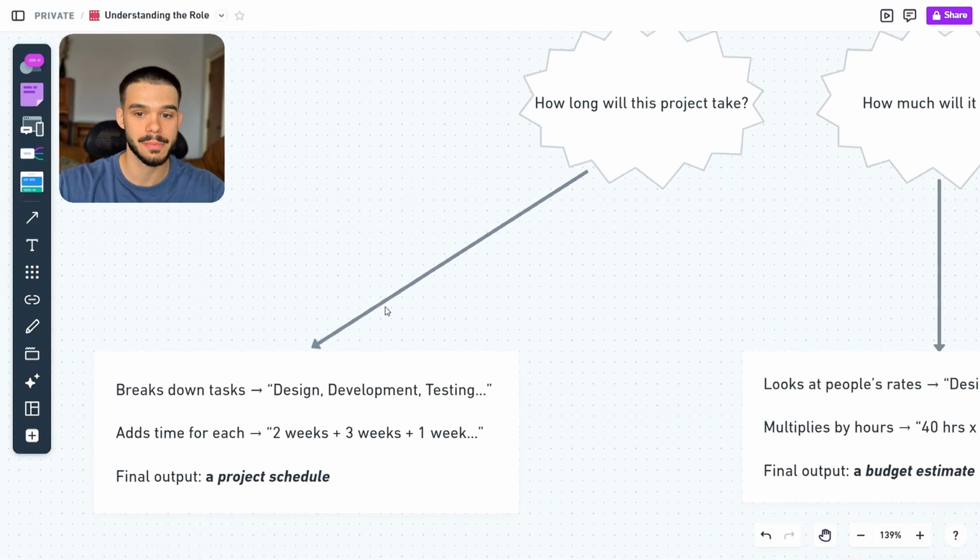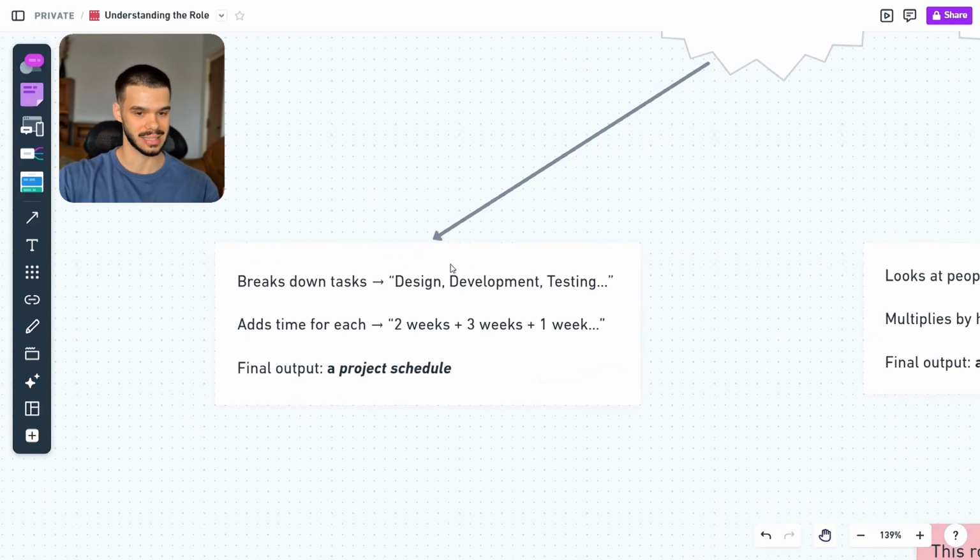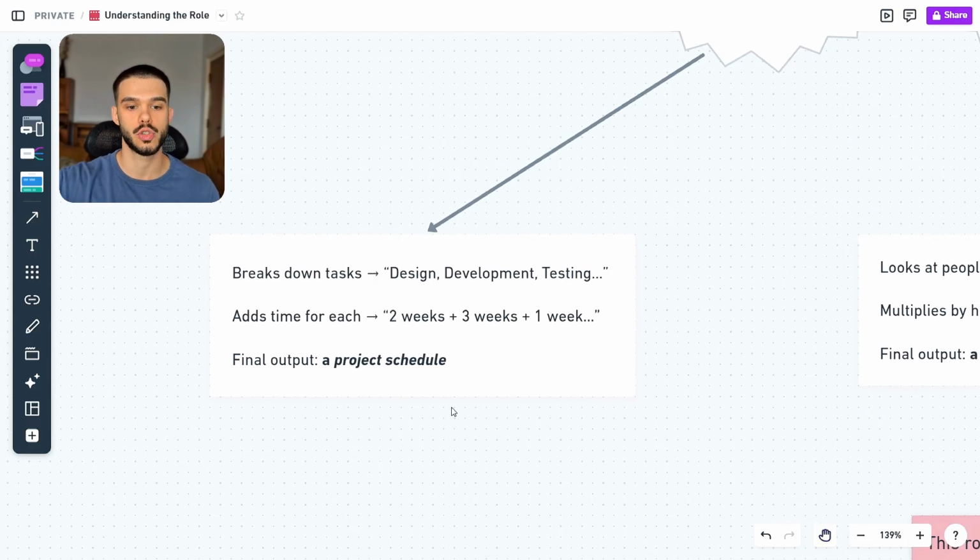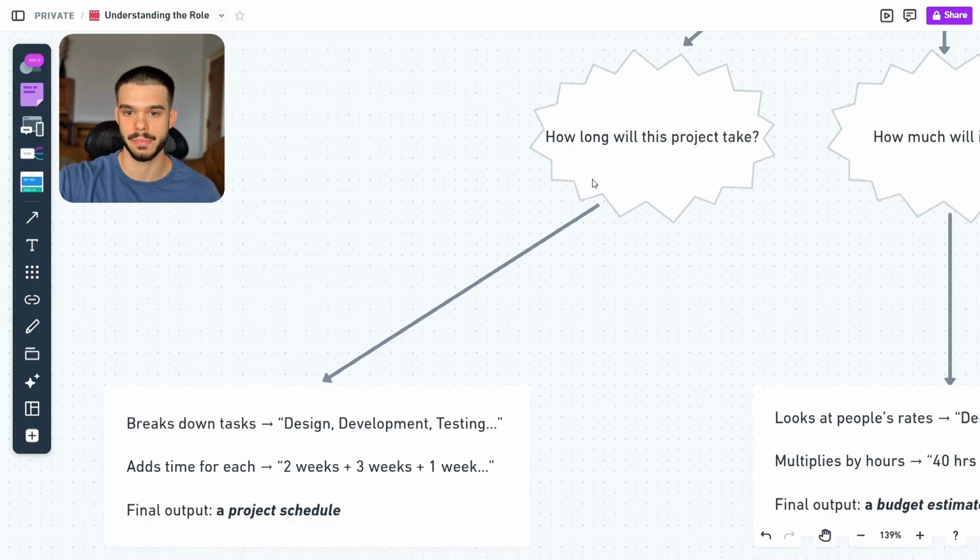And for how long will this project take? Basically, he breaks down the tasks in design, development, testing, whatever. He adds time for each one, like design takes 2 weeks, development 3 weeks, testing 1 week, and so forth. So basically the final output for this specific question is to create a project schedule.